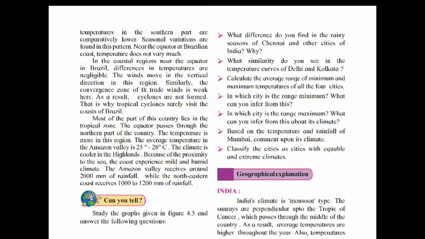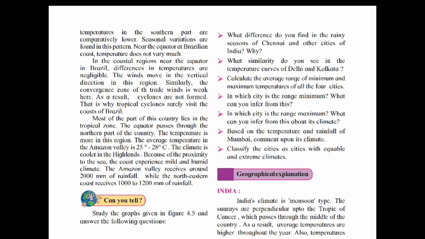Near the equator at the Brazilian coast, temperature does not vary much. Means variations in temperature are not seen near the equator of Brazil. In the coastal regions near the equator in Brazil, differences in temperatures are negligible.